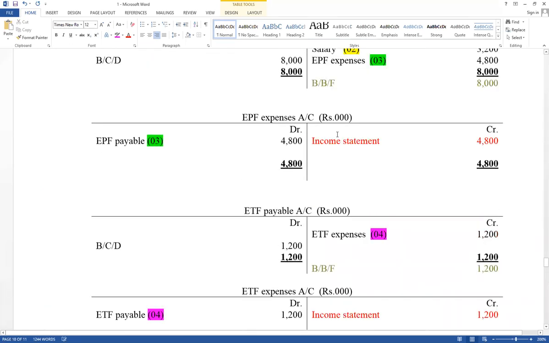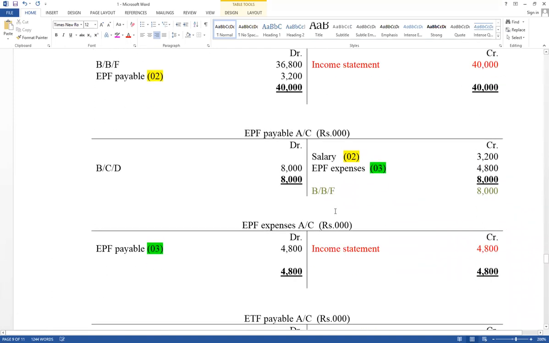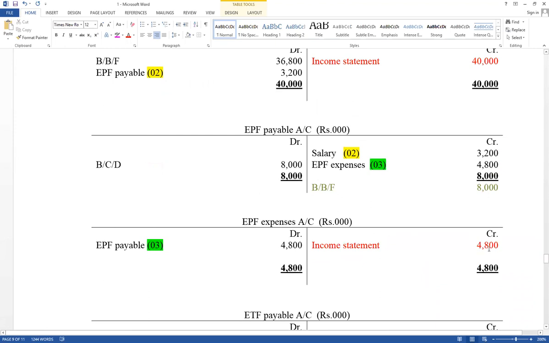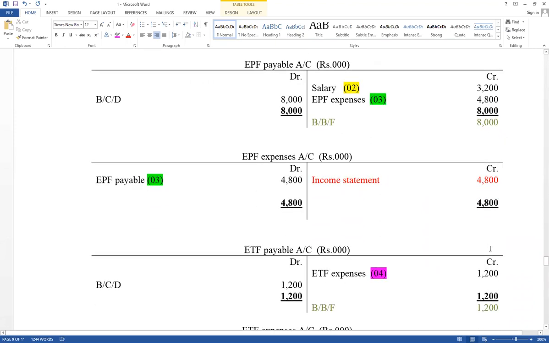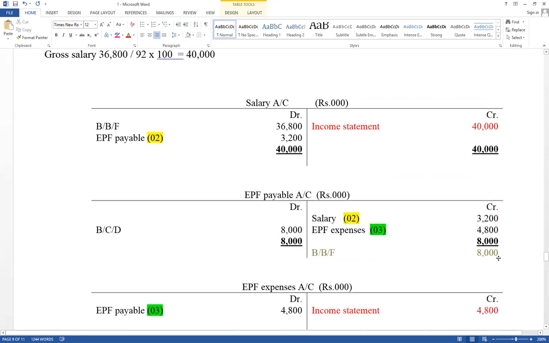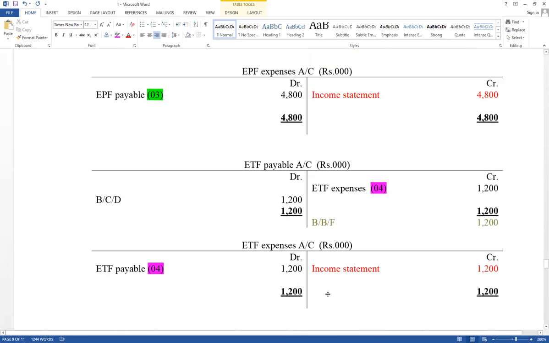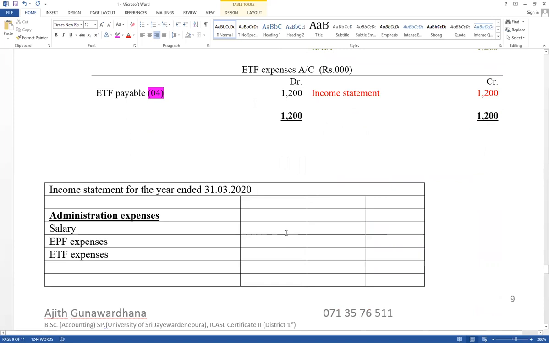The salary account balance equals 40,000, the EPF expense account balance equals 4,800, and the ETF expense account balance equals 1,200.